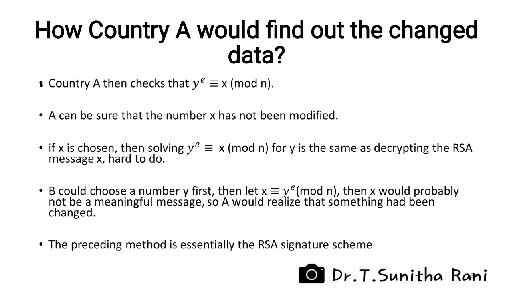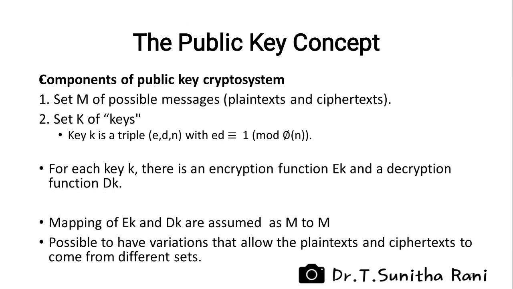B could choose a number Y first, then let X be congruent to Y to the power E mod N, but then X would probably not be a meaningful message. So A would realize that something had been changed. There are several implementations of public key cryptography, but a very prominent one is RSA.